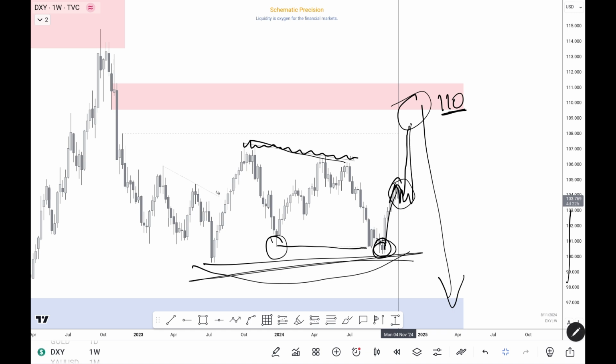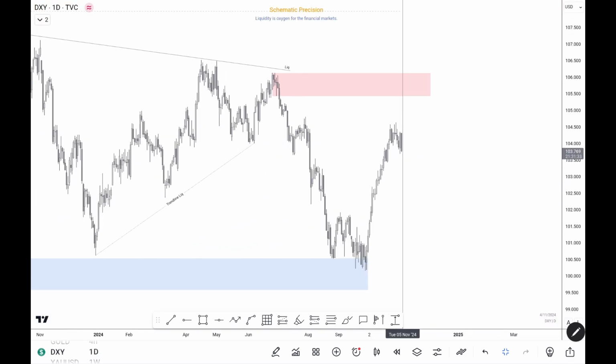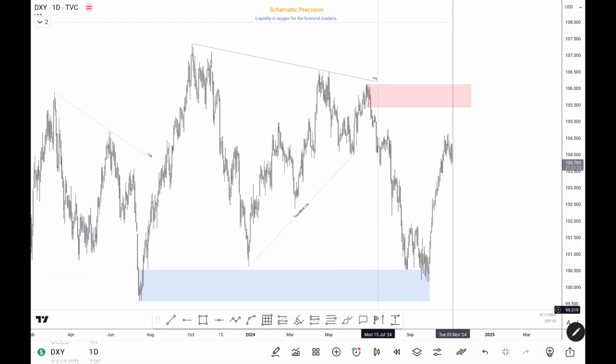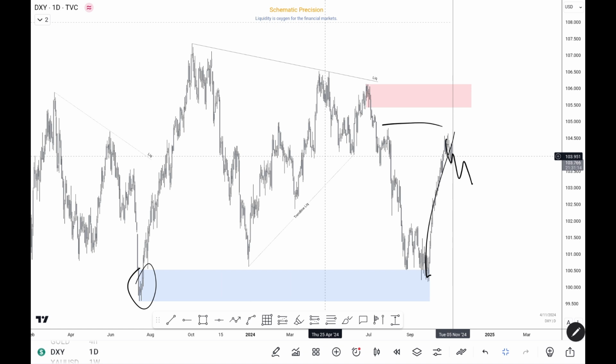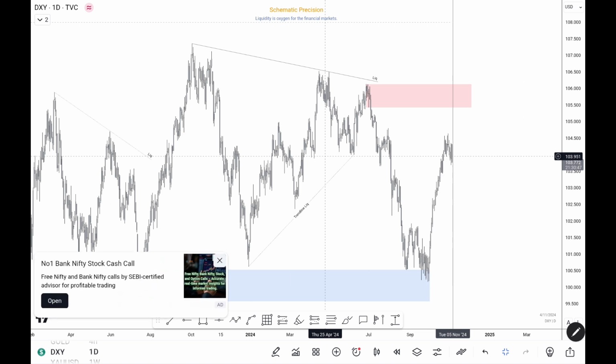A correction here, push higher, and one more thing: on daily we have one more zone. This was the last push here, took this inducement under this low, mitigated this demand and pushed higher. So let it do some correction here, building some liquidity, engineered, let it push higher. In this zone we'll monitor whether price gives us some bearish signs, or comes here, mitigates it and gives us some more corrections. If it gives us more corrections, be ready for another push higher for 110, and from there I think we'll see some bearish pressure.